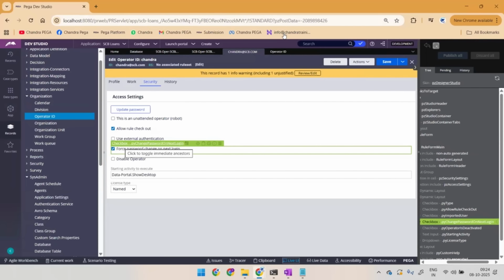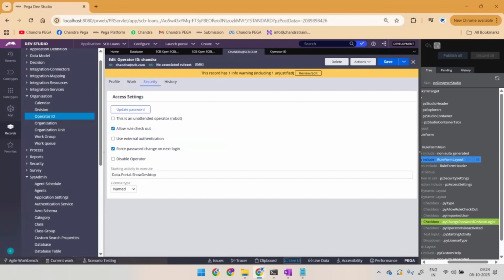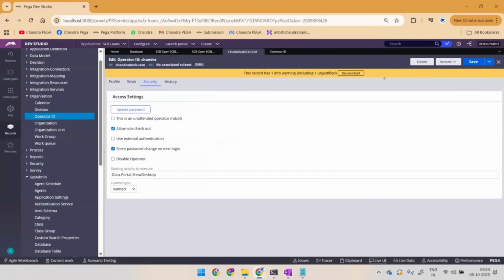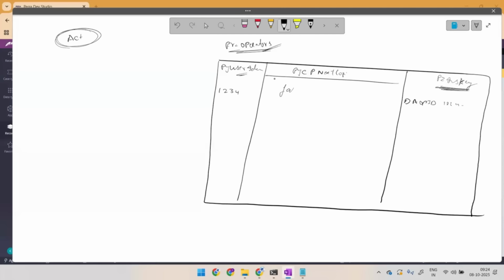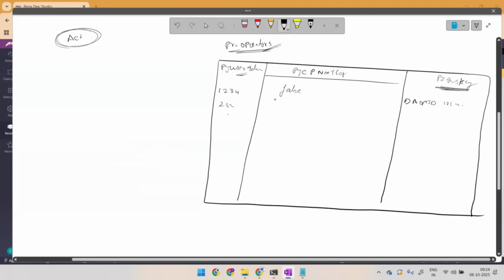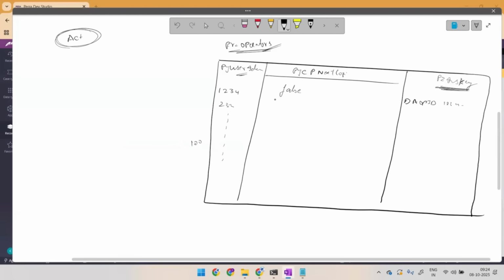What must be its type? True/false, you know? Yes, right? So pyChangePasswordOnNextLogin. As of now, in this scenario, its value will be kept as false for every operator. Maybe 1, 2, 3, 4, 5, consider 100 operators, so for every one it might be false, false, false. Today at midnight, exactly at 12 a.m., I want to change this to true, true, true, true.